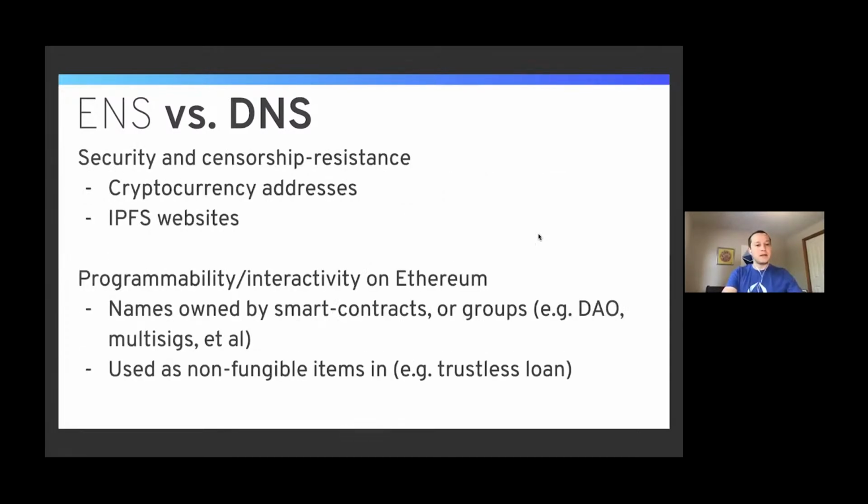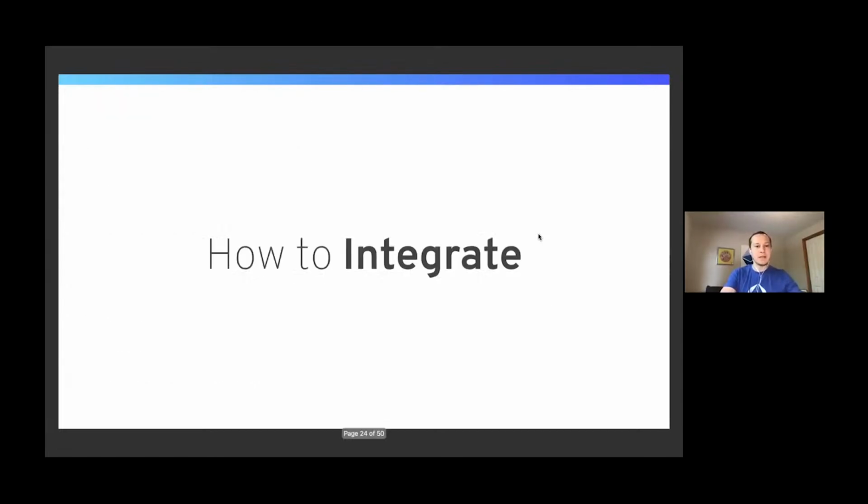The security and censorship resistance properties of ENS make it really good for cryptocurrency, for storing cryptocurrency addresses and IPFS websites. And the fact that ENS has programmability and interactivity on Ethereum means you can do things like names owned by smart contracts or groups of people like a DAO or multisig. Also, .eth names are NFTs, which means that they can plug into all the NFT infrastructure that's already built. It's kind of cool.